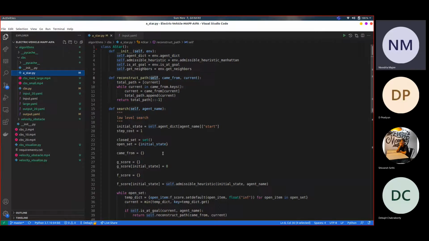The time complexity of A-star depends on the heuristic. In the worst case, the number of nodes expanded is exponential in the length of the solution, but it is polynomial when the search space is a tree. Now over to Shivansh for explaining the CBS algorithm.